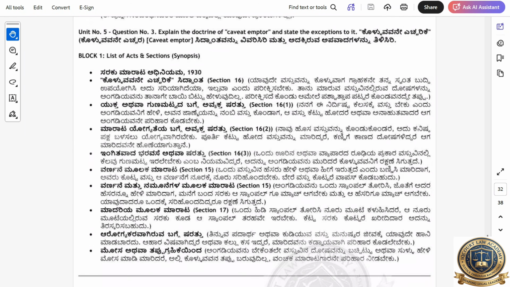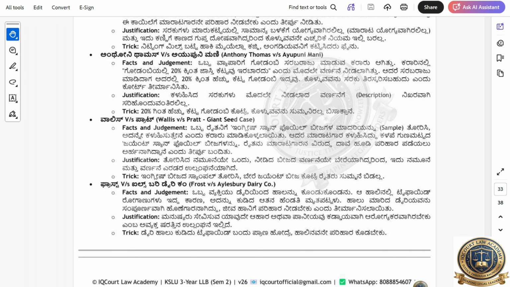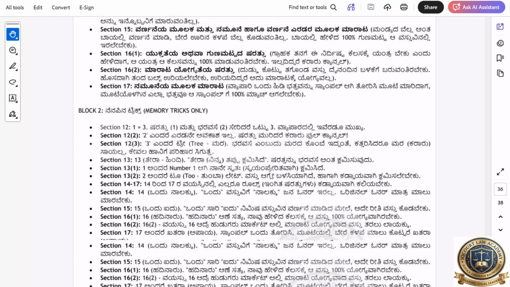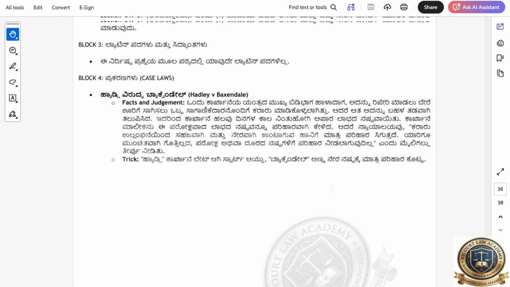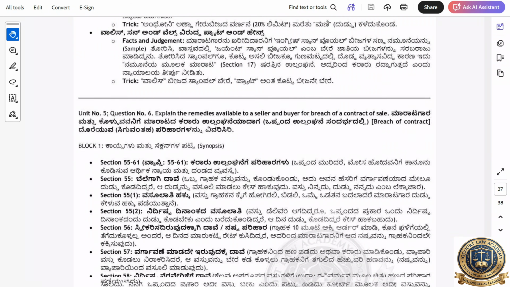Then go to the fifth unit. There are many case laws. This one, Priest and Lascelles, is a very important case law. Priest and Lascelles, the hot water bottle case. Then Priest versus Ice. That one case law is very important. The remaining are also important. You have to study. Now don't take much risk. Study what you are studying right now. Just revise it. Okay. Hadley versus Baxendale. This is also a very important case law related to the remedies available to the seller and buyer.